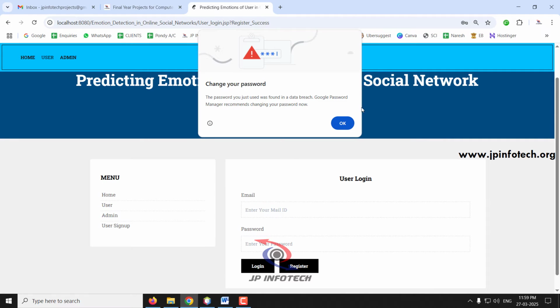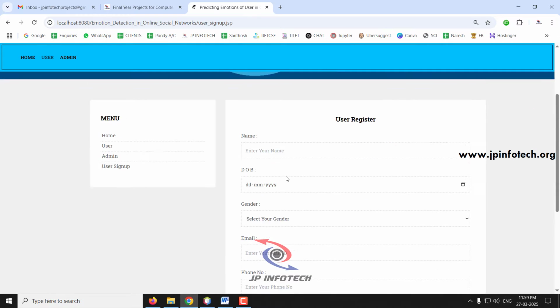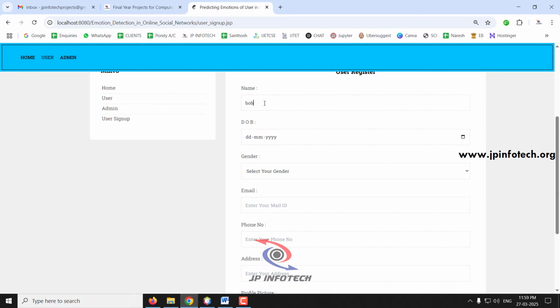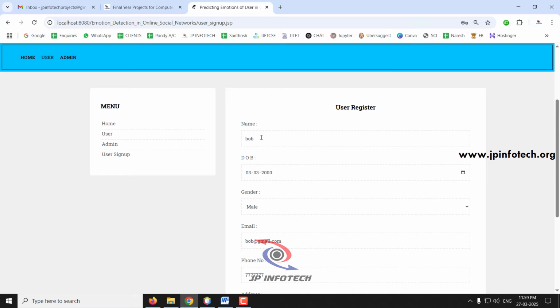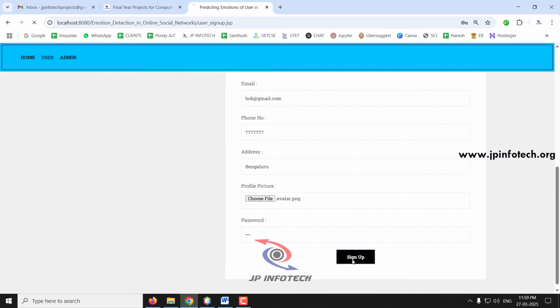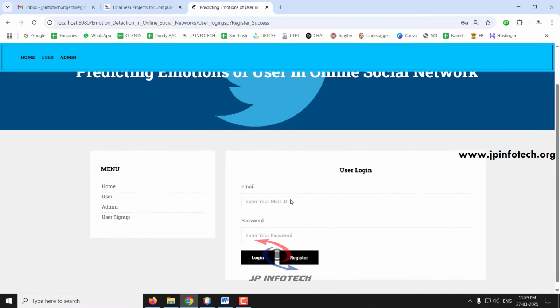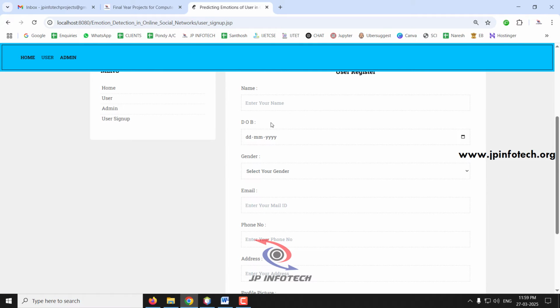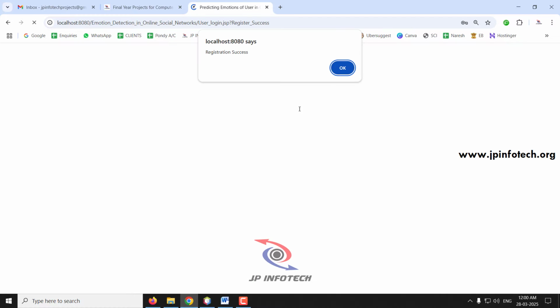Now again I'll go to the registration part to create another user called Bob. So now I am registering and creating a user called Bob, sign up. Now again I'll go to the register part. I'll create a user called Ajit. So now I'll create the user Ajit with this information.